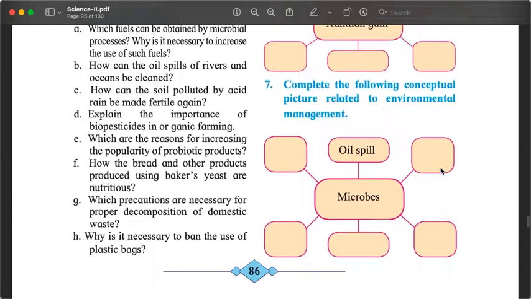Number 7, complete the following conceptual picture related to environmental management. So how microbes are used to manage the environment, to keep the environment clean, to manage the waste, to control the pollution.